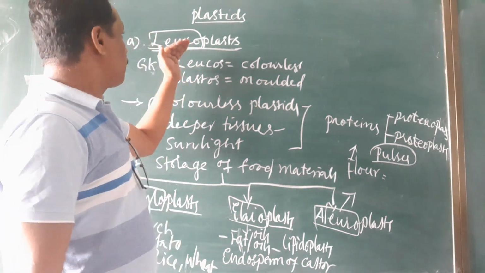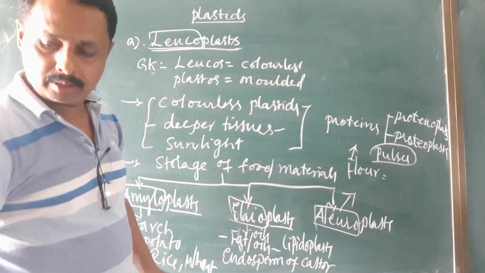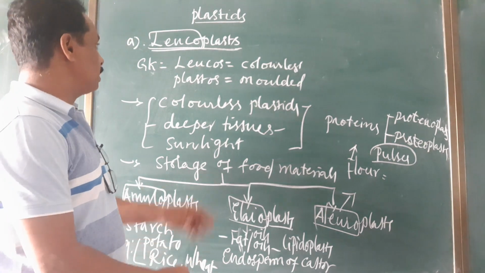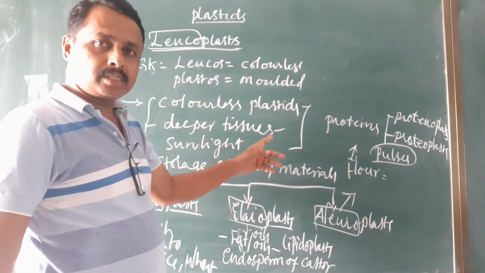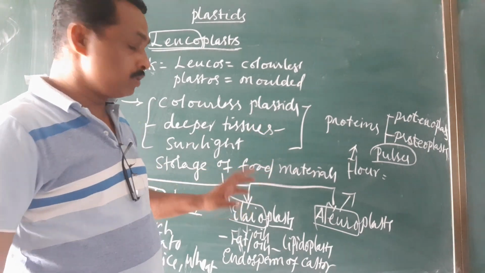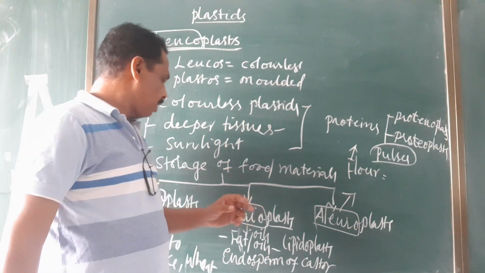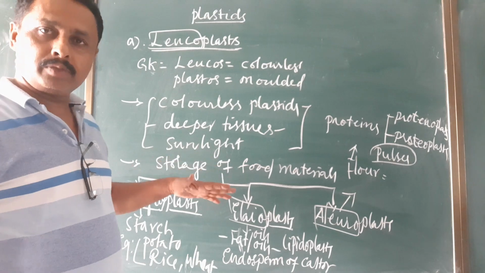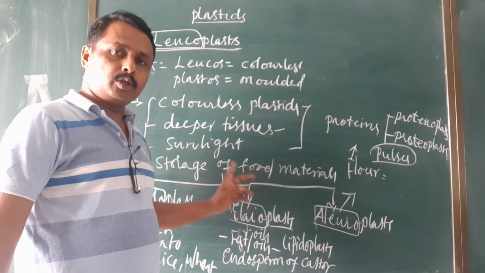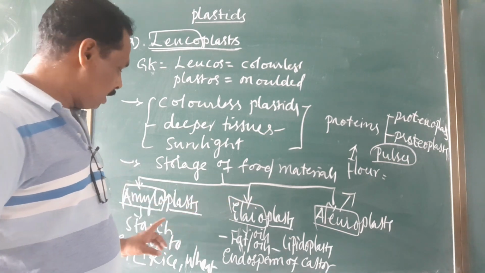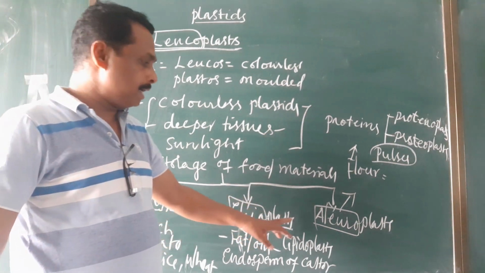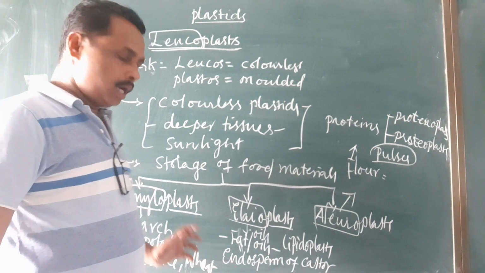These are about leucoplast. Leucoplasts are colorless plastids present in the deeper parts of the plant tissues which are not exposed to sunlight. Based on the nature of storage of food materials, they are of different types: amyloplast, elaioplast, and aleuroplast.